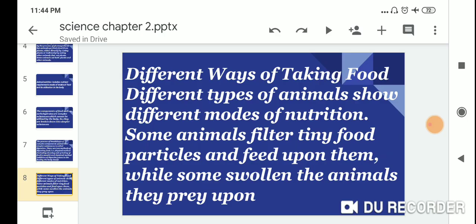Different animals have different ways of taking food, so there are different modes of nutrition. Some animals filter tiny food particles and feed upon them, while some swallow the animals they prey upon.